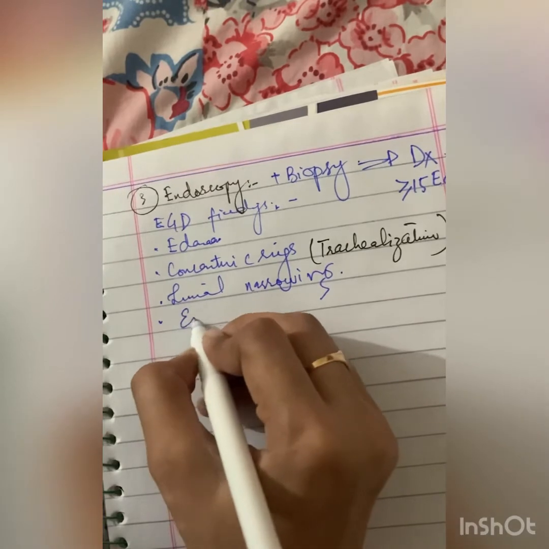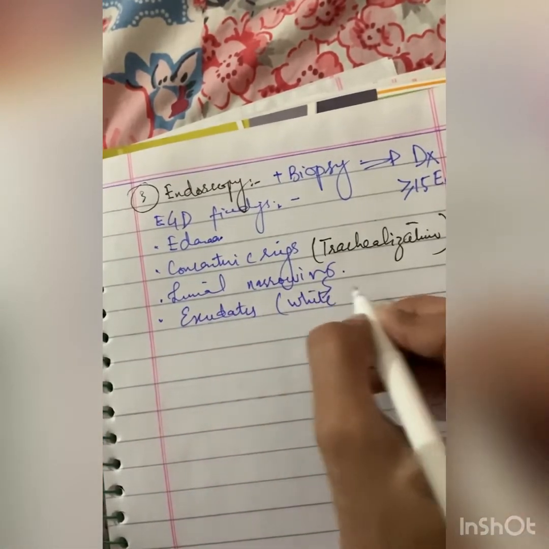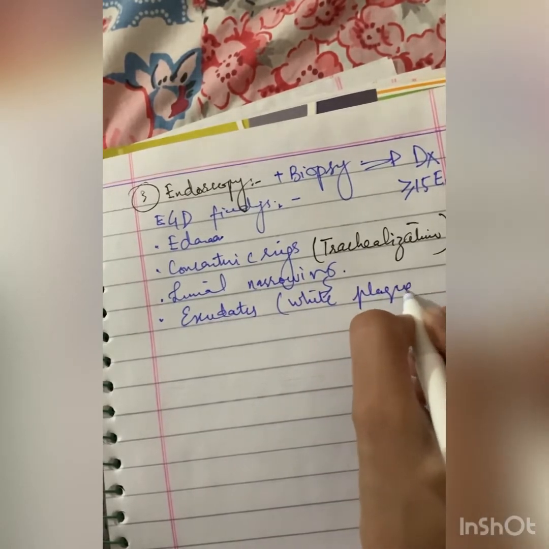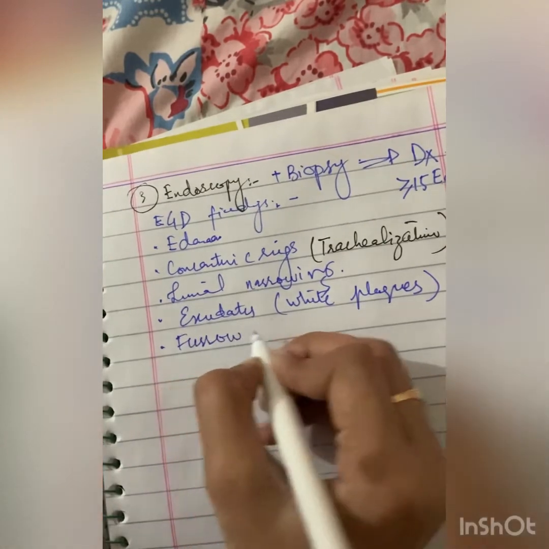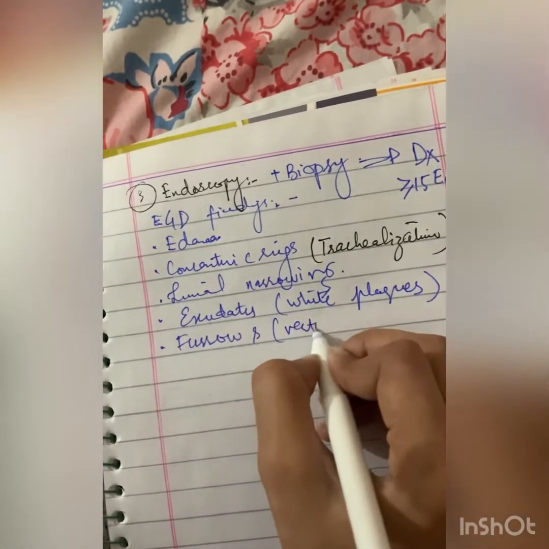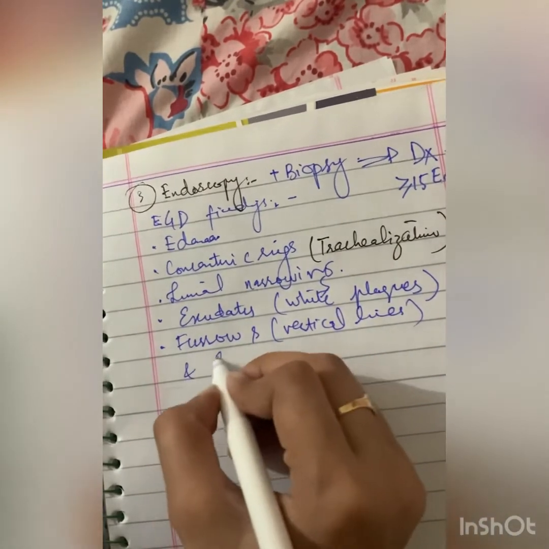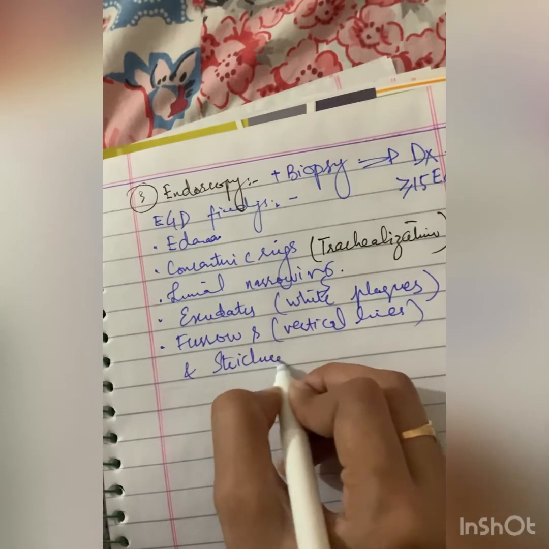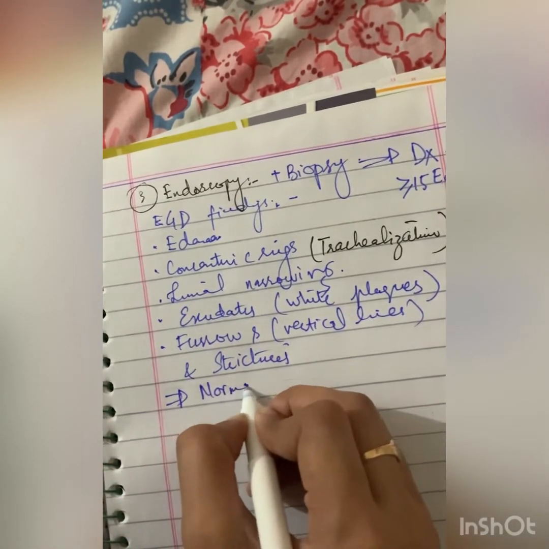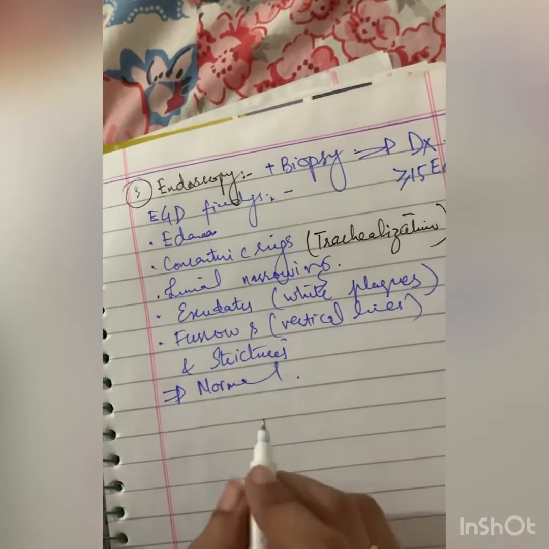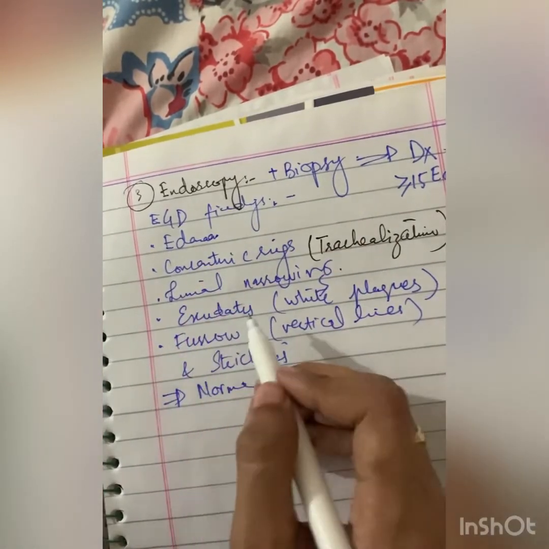There may be exudates or white plaques. There may be furrows or vertical lines, and strictures. And sometimes the esophagus may be completely normal. So we cannot make the diagnosis on the basis of esophageal findings.